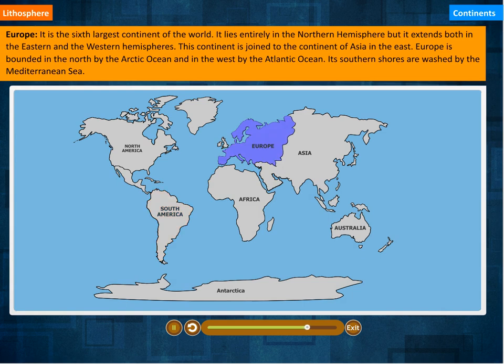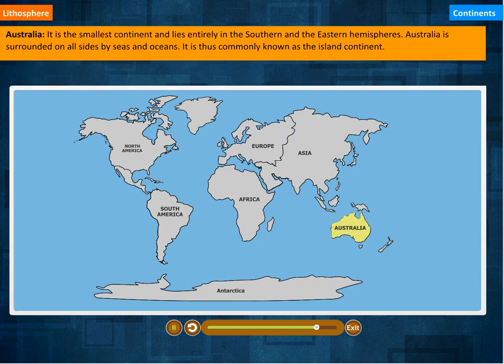Europe. It is the 6th largest continent of the world. It lies entirely in the northern hemisphere, but it extends both in the eastern and the western hemispheres. This continent is joined to the continent of Asia in the east. Europe is bounded in the north by the Arctic Ocean and in the west by the Atlantic Ocean. Its southern shores are washed by the Mediterranean Sea.